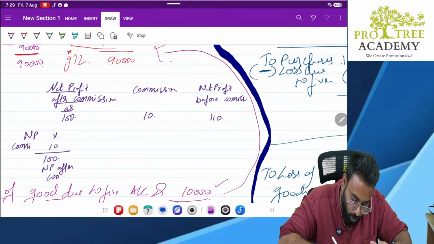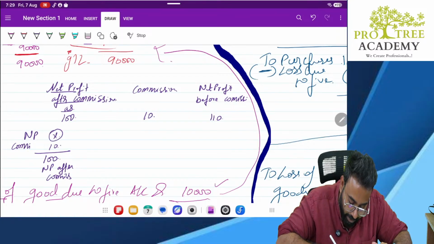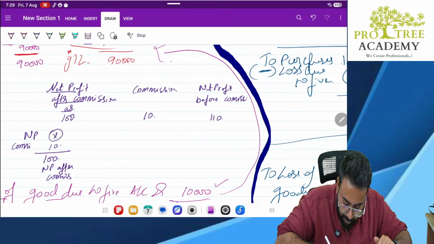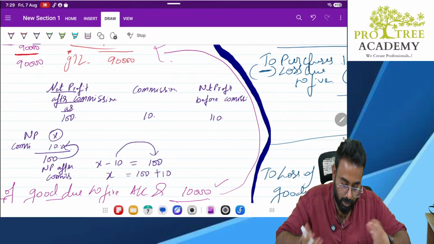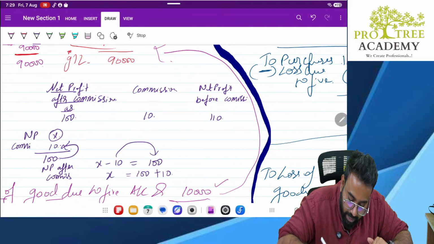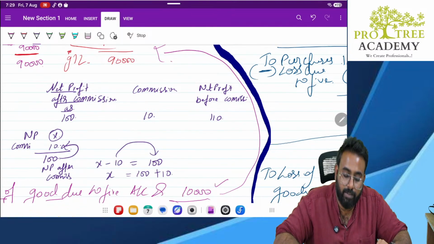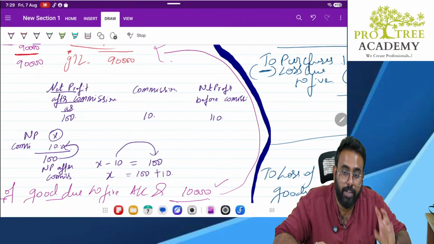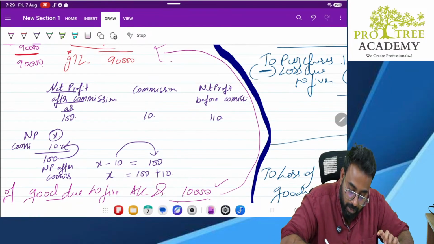Suppose you don't know what this X is. How do you calculate it? X minus 10 is equal to 100, no? If you want to find out X, how will you do it? Send 100 to this side. So 100 plus 10 is equal to 110. Understanding, everyone? Yes? Okay. Now, you have written like this, no?